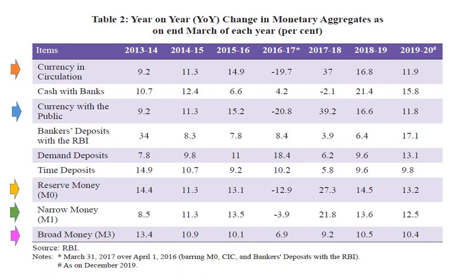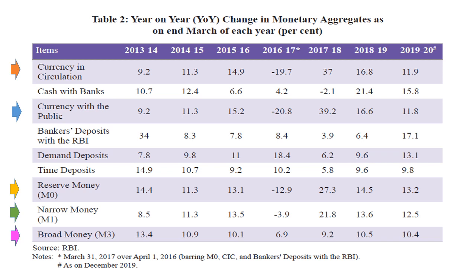This chart shows the year-on-year changes in the monetary aggregates in our country. This change is shown as a percentage change from the last year. In the first row it is given currency in circulation, that is notes and coins which are in the economy. There was an increase of 11.9% in the year 2019-20 in currency in circulation.